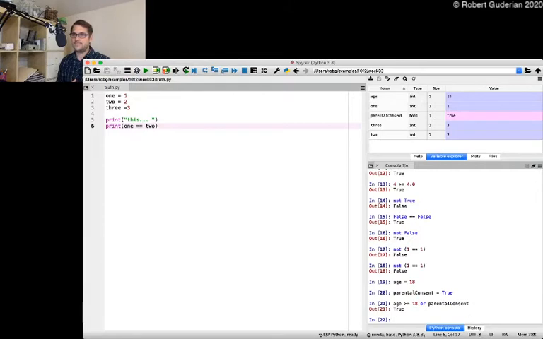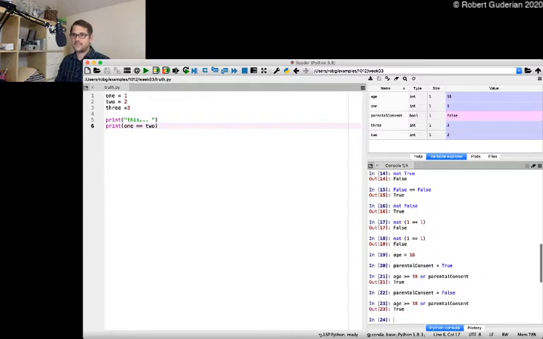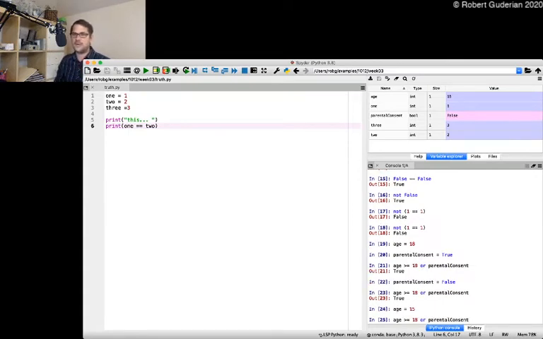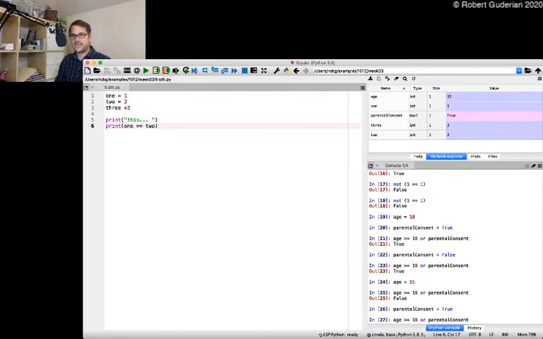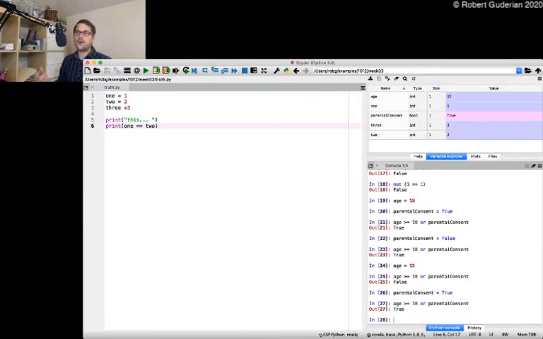So there you go. One of those things has to be true. So if my parental consent turns to false, then, well, I'm still 18, so I'm still allowed to drink. If I'm now 15 years old and still have a beard somehow, no, it's not going to work. But if you're 15 and have parental consent, true, then that's fine. So you can have compound statements. One of them has to be true, and then the whole thing is true.